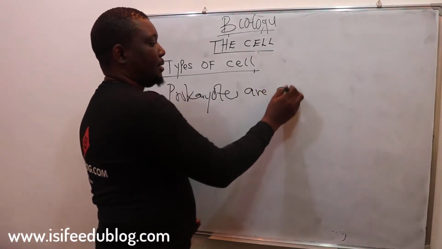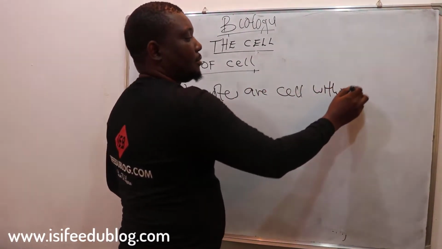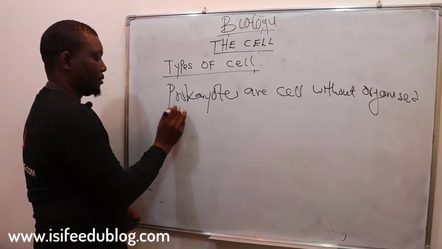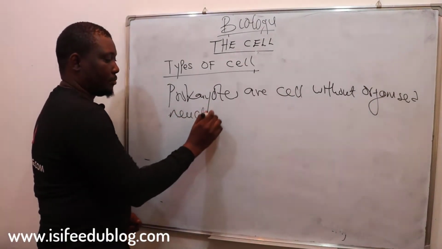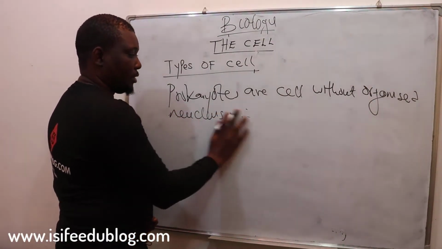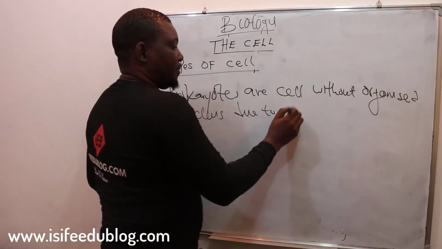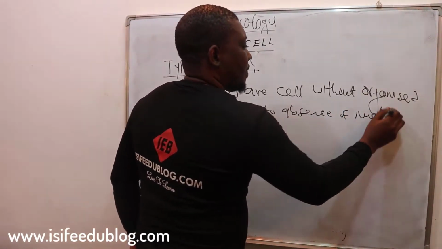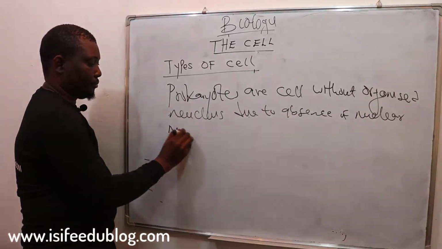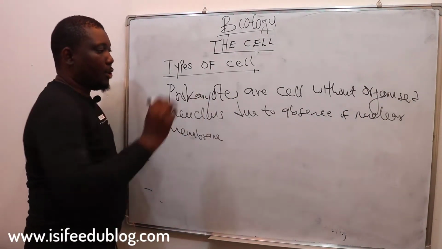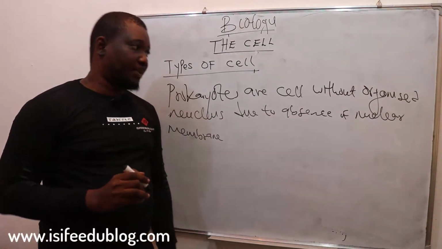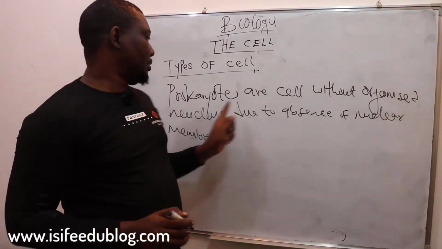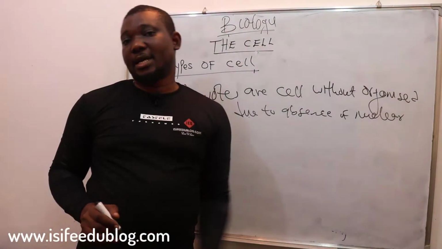Prokaryotes are cells without organized nucleus due to absence of nuclear membrane. The reason why some cells lack an organized nucleus is because they lack a nuclear membrane.